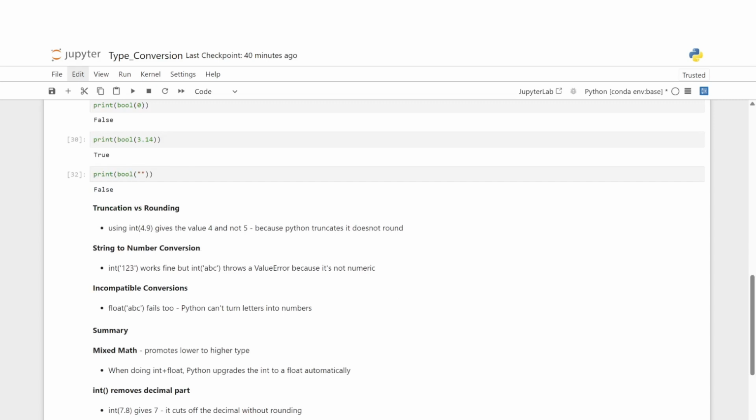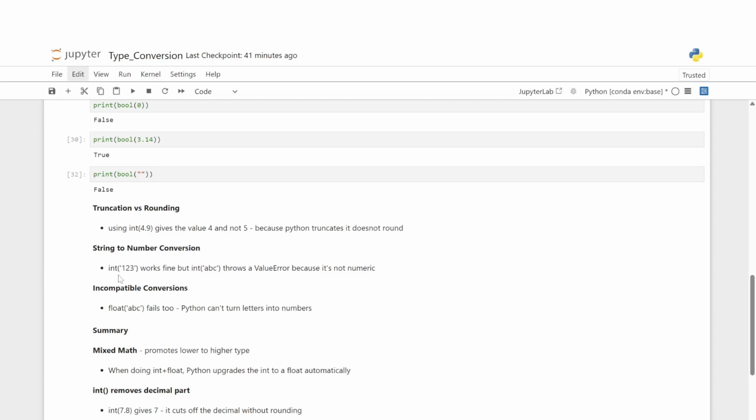Now let's look at some of the common pitfalls in type conversion. That is truncation versus rounding. Using int 4.9, we get the answer as 4 and not 5 because Python just truncates it. It does not round 4.9. Next is string to number conversion.